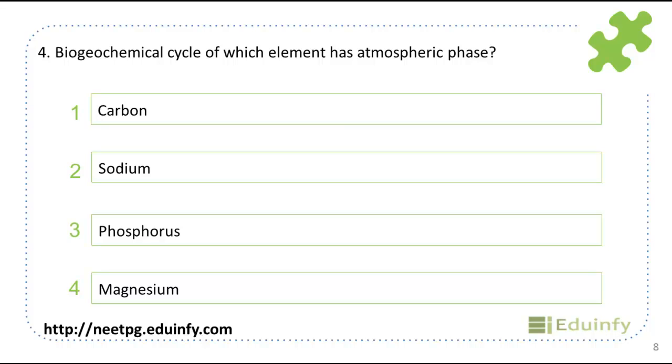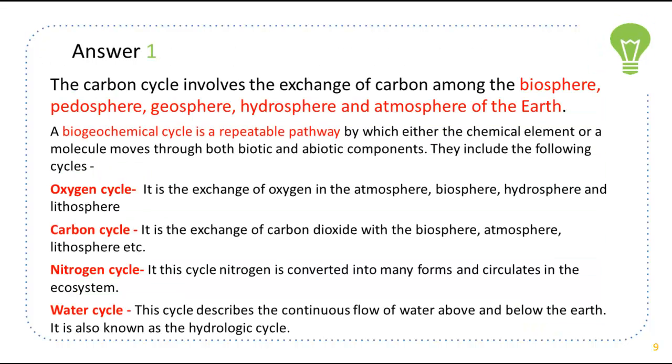Biogeochemical cycle is a repeatable pathway by which chemical molecules move through biotic and abiotic components. So here carbon, sodium, phosphorus and magnesium are given. The carbon cycle involves exchange of carbon among biosphere, pedosphere, atmosphere, geosphere and hydrosphere. Other cycles are oxygen cycle, nitrogen cycle and water cycle.